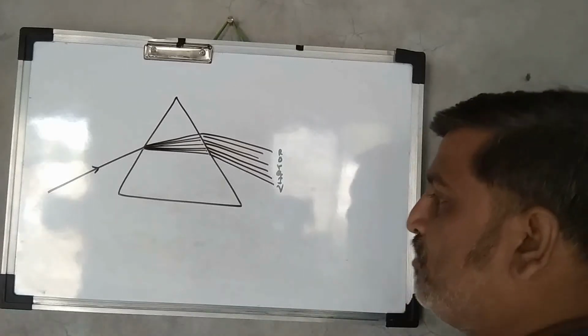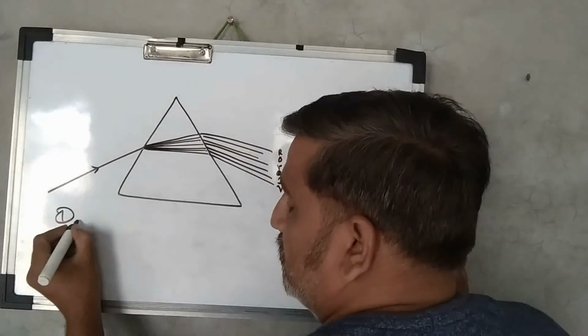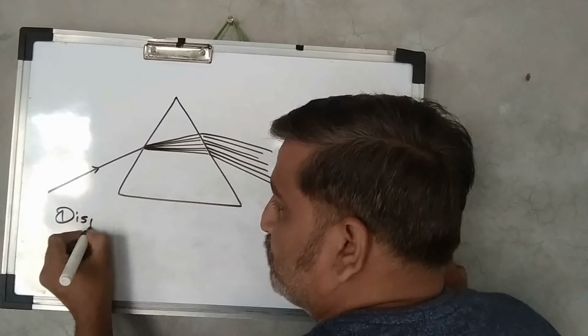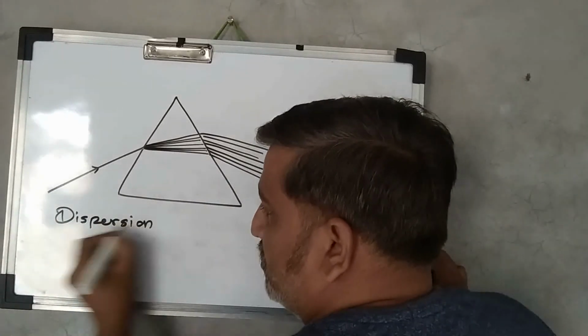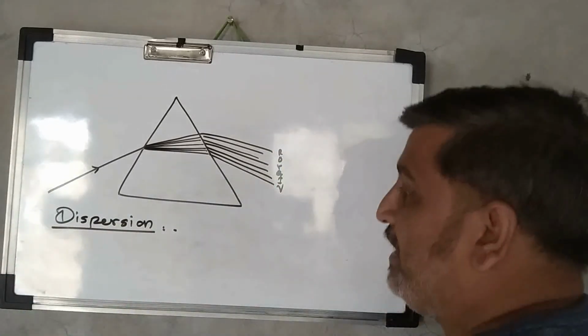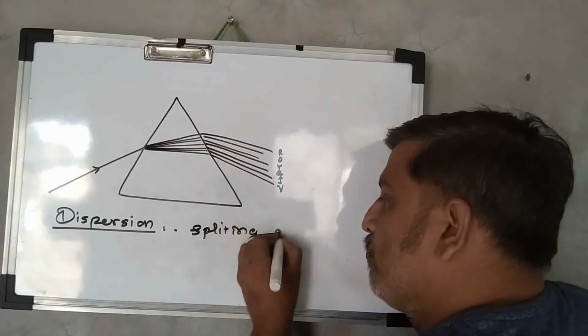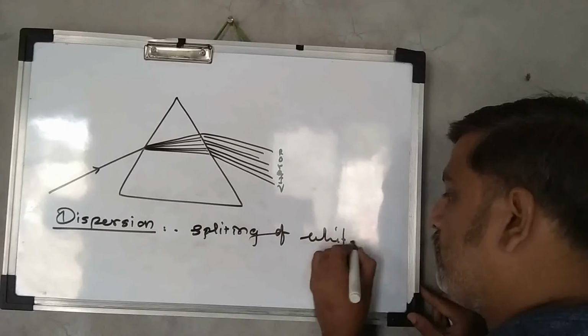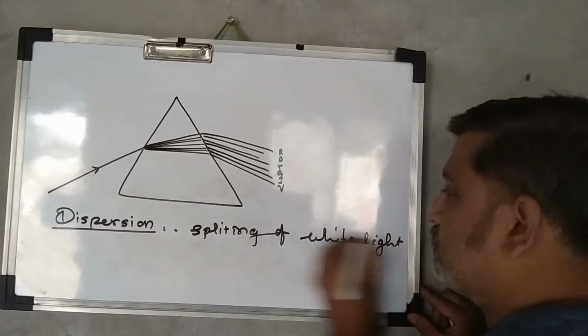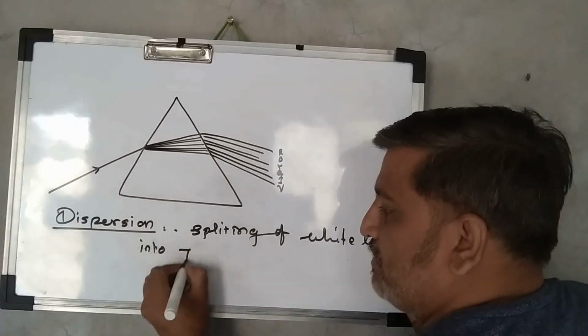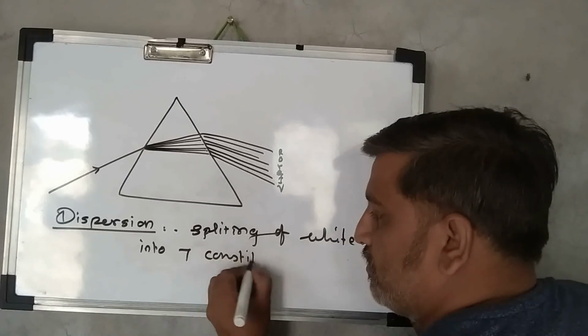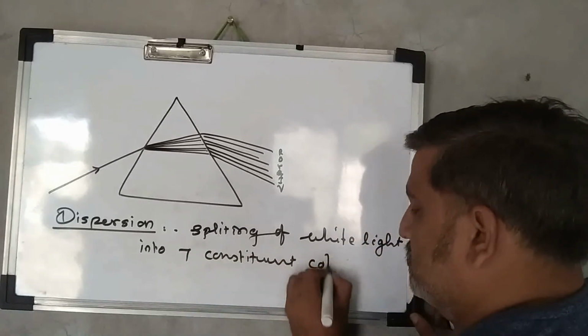So the concept of dispersion. What is dispersion? Dispersion means the splitting of white light into 7 constituent colors.